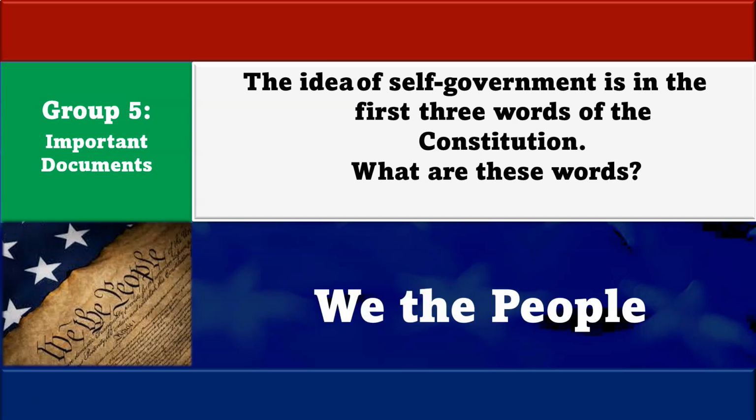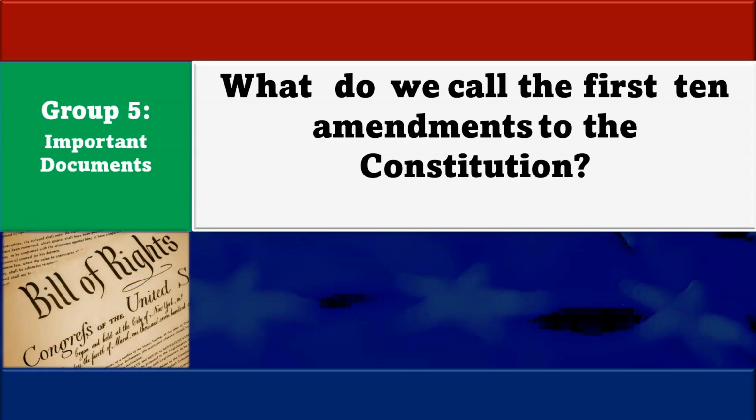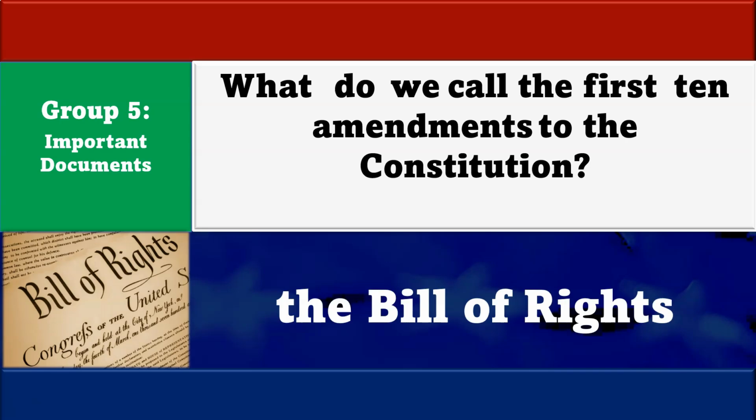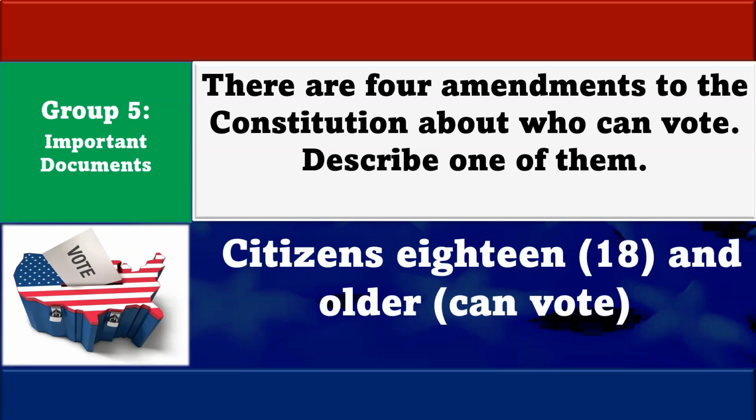We, the people. What do we call the first 10 amendments to the Constitution? The Bill of Rights. There are 4 amendments to the Constitution about who can vote. Describe one of them. Citizens 18 and older can vote.